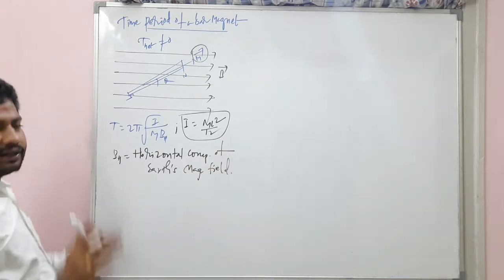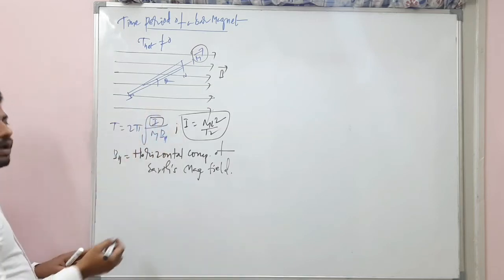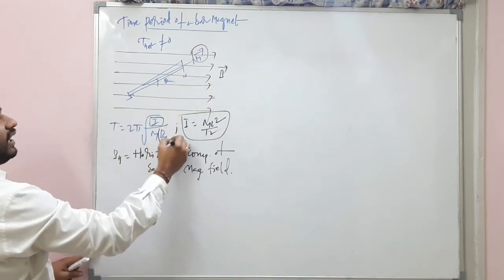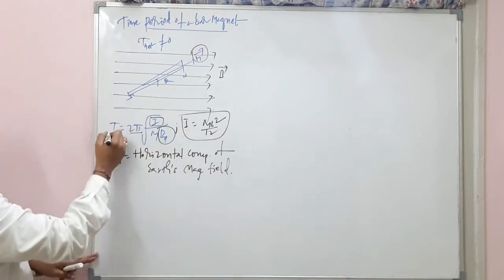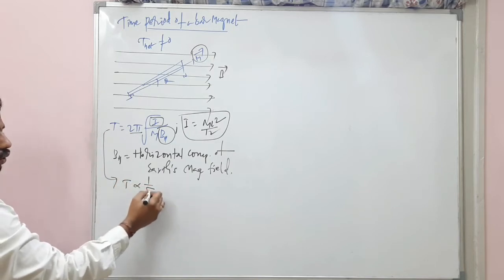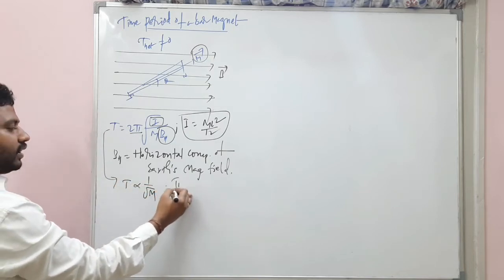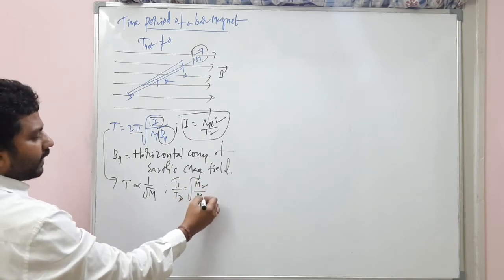Okay, clear? Listen carefully. Moment of inertia is same. Uniform magnetic field in which it is kept is also same. 2 pi is constant. So then what can I write? T is inversely proportional to root M. So from here, T1 by T2 is equal to root of M2 by M1.